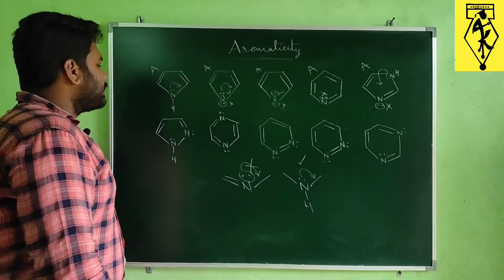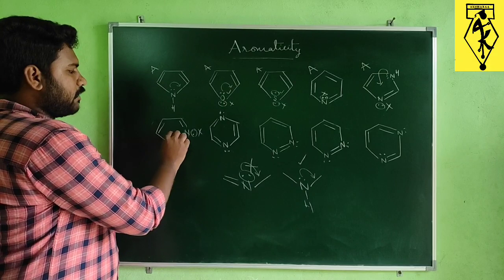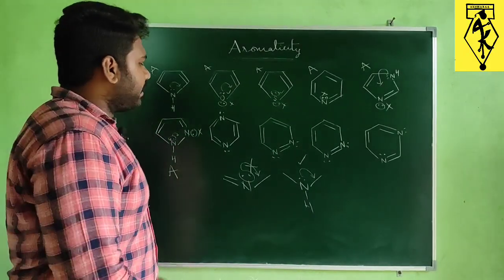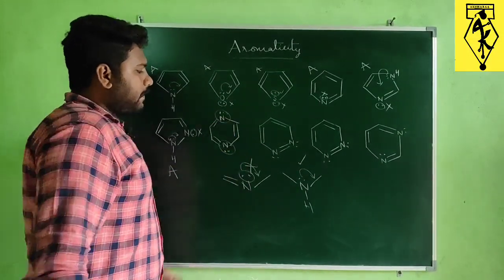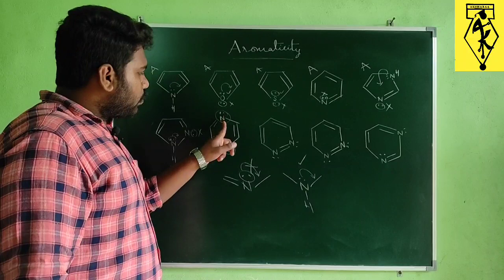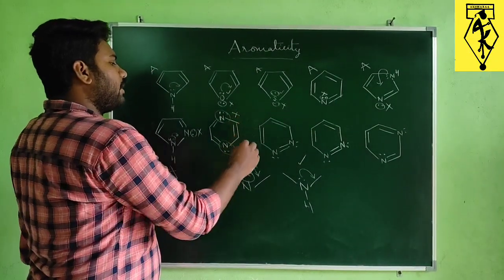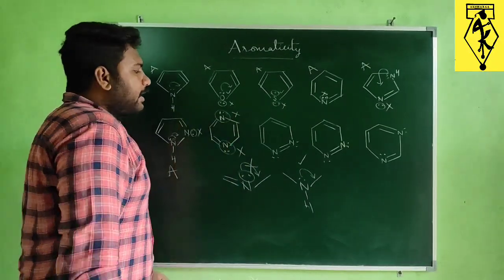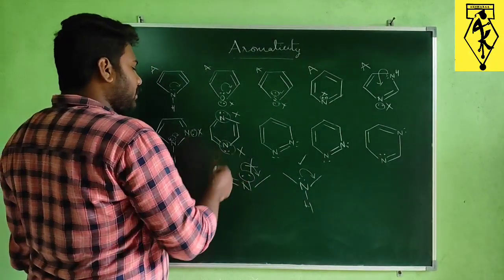And next in this case, this nitrogen will not donate and this nitrogen will donate. So totally 6 pi electrons. Again it will be aromatic. And here see, we are having two similar types of nitrogens like this. So these two lone pairs of two nitrogens will not be involved in delocalization. Still it is acting as an aromatic compound with 6 pi electrons, which are already present in that compound.